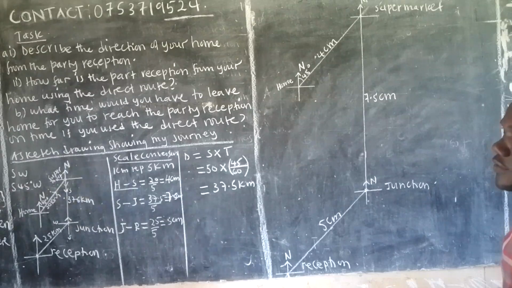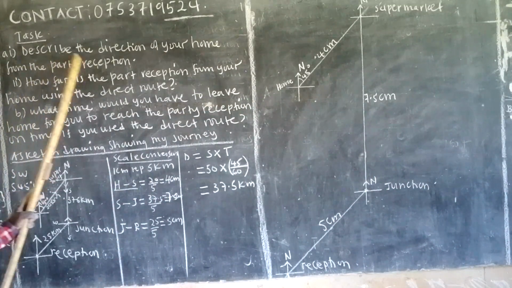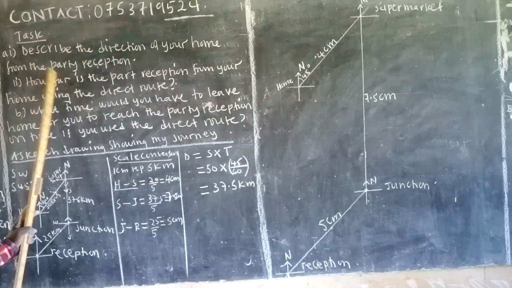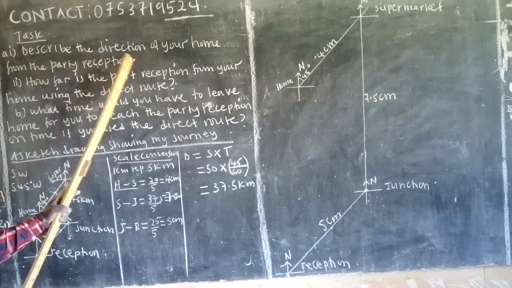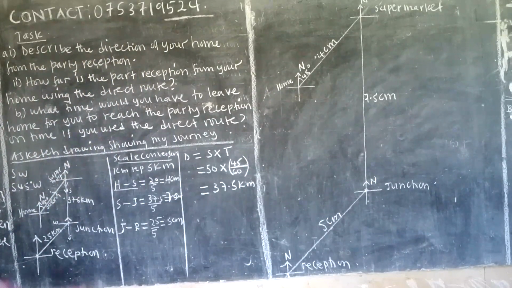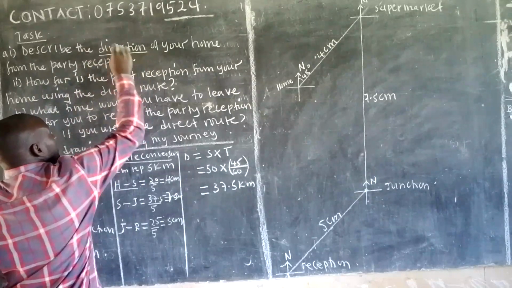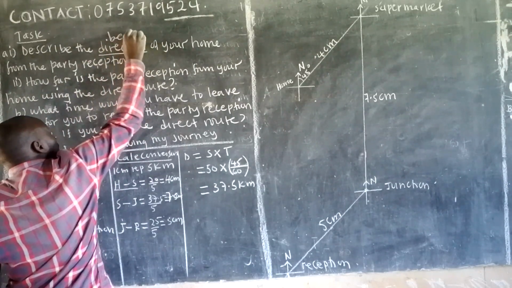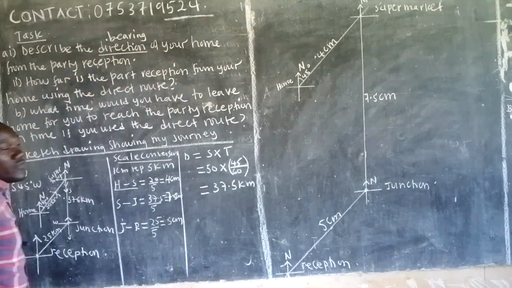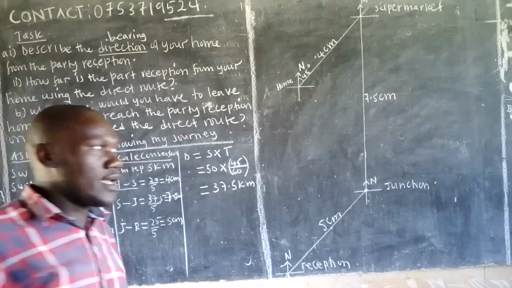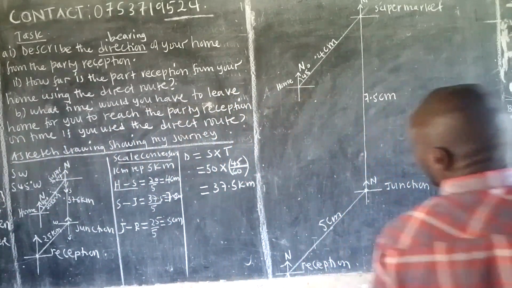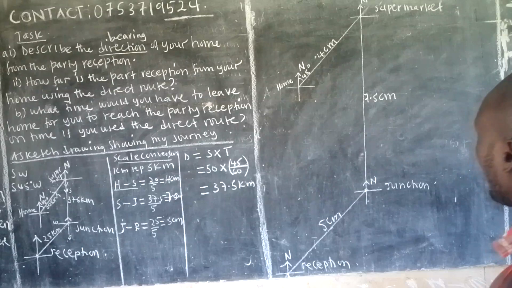Okay. Now, what is the question here? Part A. They're saying, describe the direction of your home from the party reception. Whenever they say direction, you tell them the bearing in terms of angles. So the direction of your home from the reception.